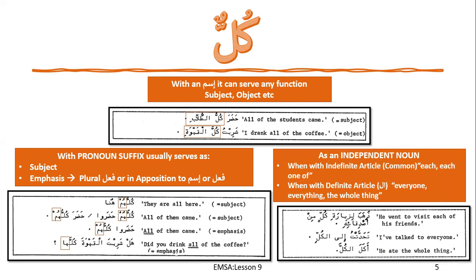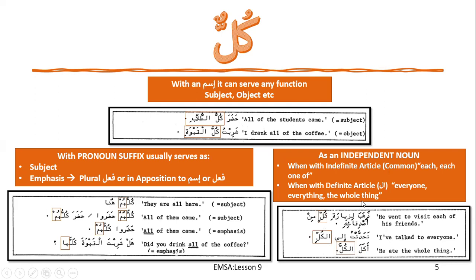Now, over here, you see when the kullun is coming as an independent noun, when it's not coming with a mudaf ilaih, when it is not coming with an attached pronoun suffix, then when it is indefinite, that means when it is common, it will give the meaning of each and each one. When kullun is coming with al, it will be al kullu or al kulla, al kulli, everyone, everything, the whole thing. This will be the translation.